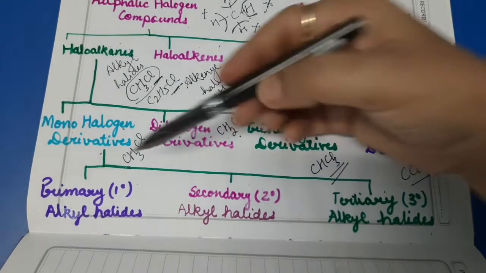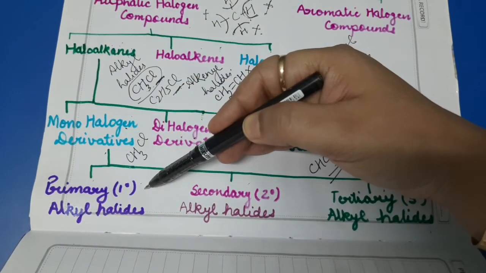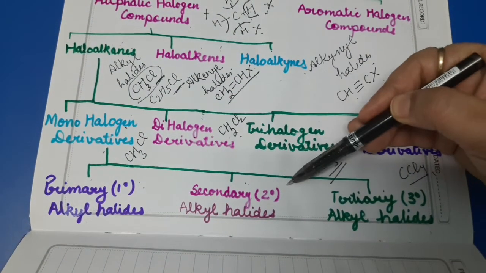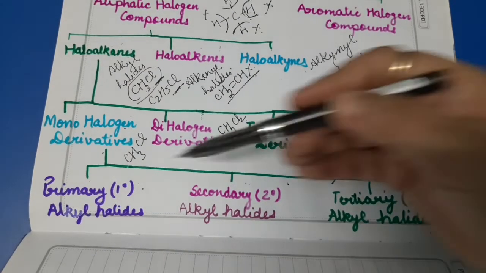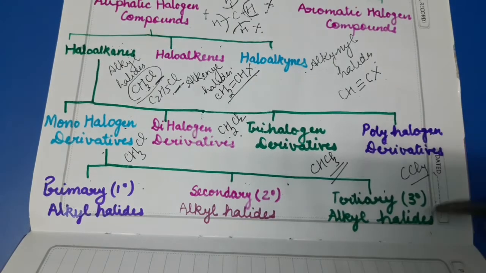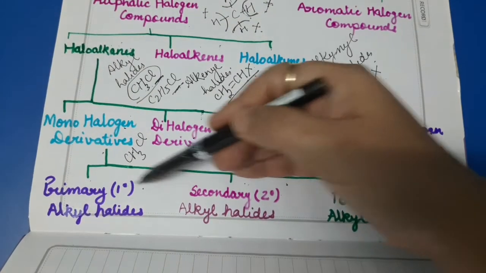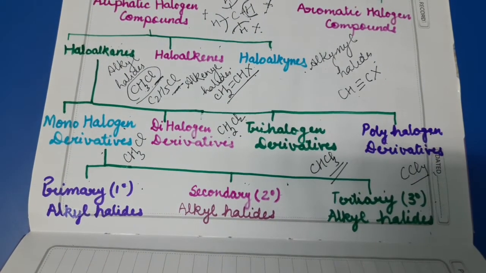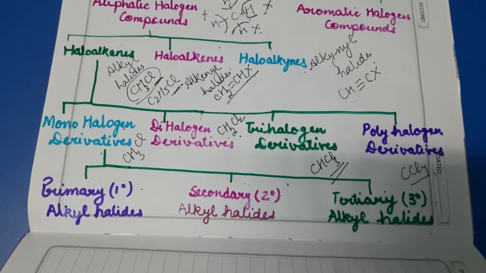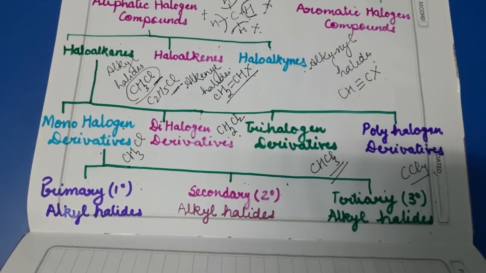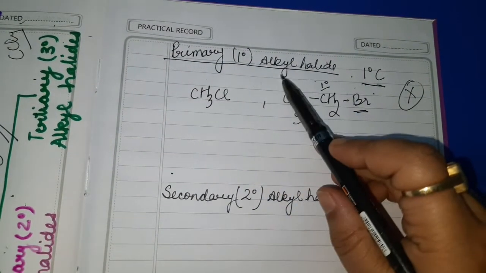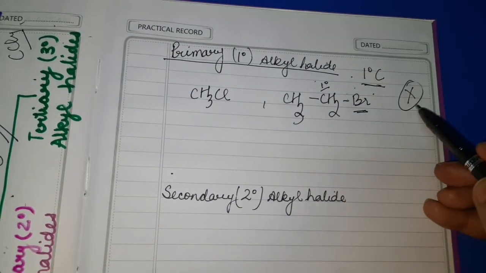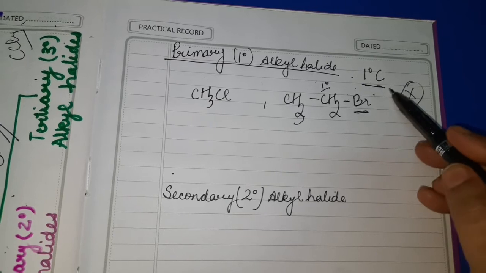You can see here: primary or 1 degree alkyl halides, secondary or 2 degree alkyl halides, tertiary or 3 degree alkyl halides. Now what is primary, secondary and tertiary alkyl halides? These degrees correspond to the degree of carbon with which the halogen atom is attached. My dear students, primary alkyl halide or 1 degree alkyl halide means when halogen is attached to 1 degree carbon.